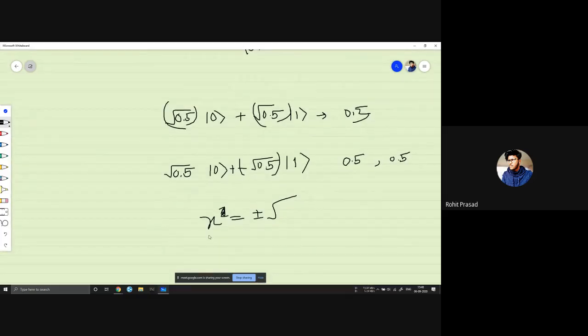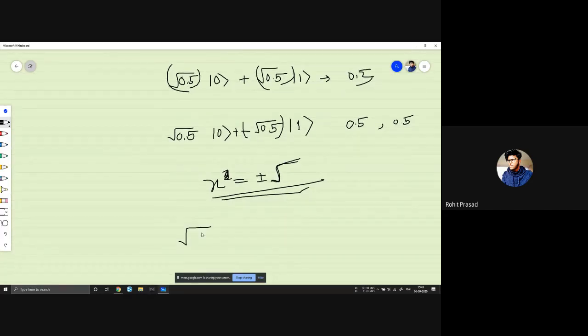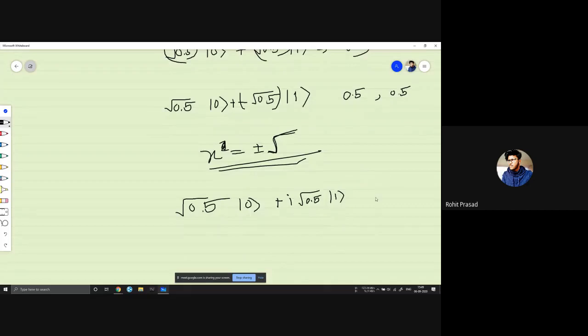Initially we have to write it like this, meaning we have plus or minus. But now if we have 0.5 |0> plus i times root 0.5 |1>, we will still get 0.5, 0.5 probability.